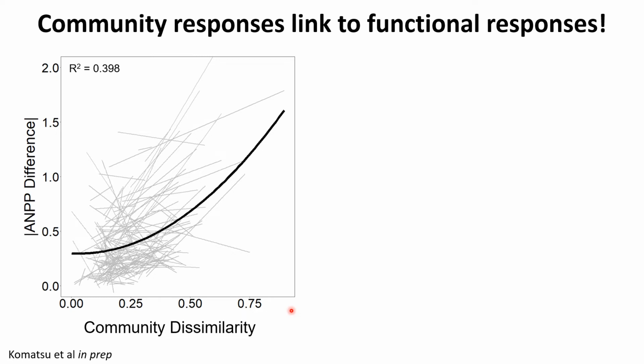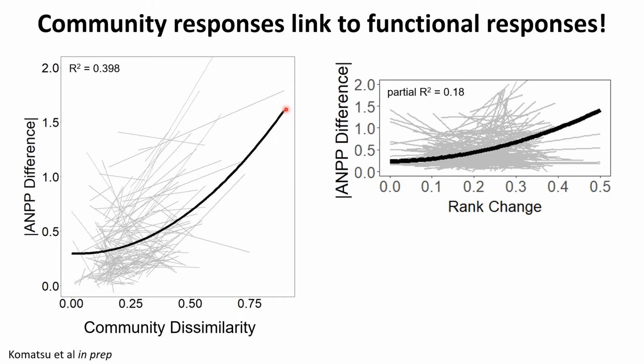And we can link that to our productivity differences, so aboveground net primary productivity in this system between treatment and control plots, where higher values indicate a greater difference in productivity between treatment and controls. What we're seeing is that community dissimilarity directly links onto our productivity difference across these global change treatments. And when we break it down into our various different aspects of global change, we again see strong relationships with these community change metrics like rank change and our productivity responses in these experiments.